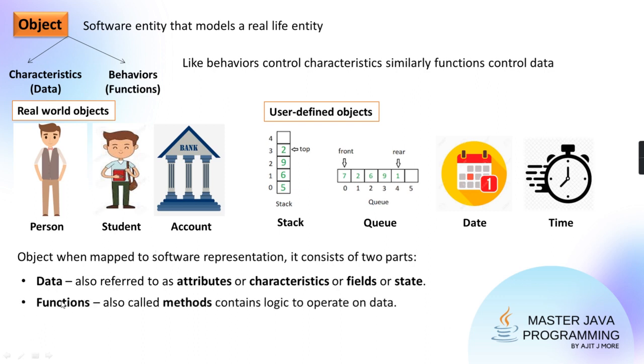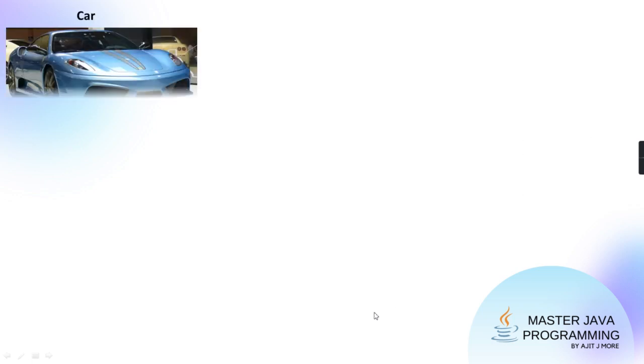And then we have functions. Functions mean the behaviors, and in object oriented programming you call them methods, and methods contain the actual algorithm, the logic in which that data will be accessed or manipulated. I hope it is clear. Isn't it, guys? I'll show you a few examples, like the car example.